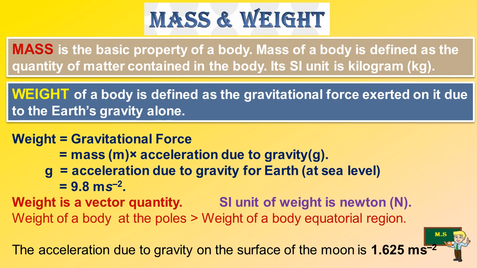It is a vector quantity and its SI unit is Newton, N. Weight of a body at the pole is greater than weight of a body at the equatorial region. The acceleration due to gravity on the surface of the moon is 1.625 meter per second square.